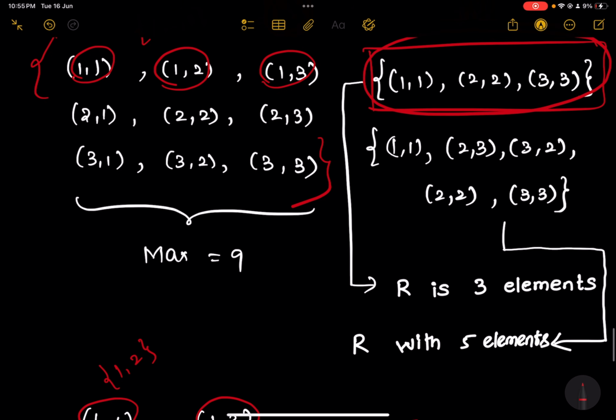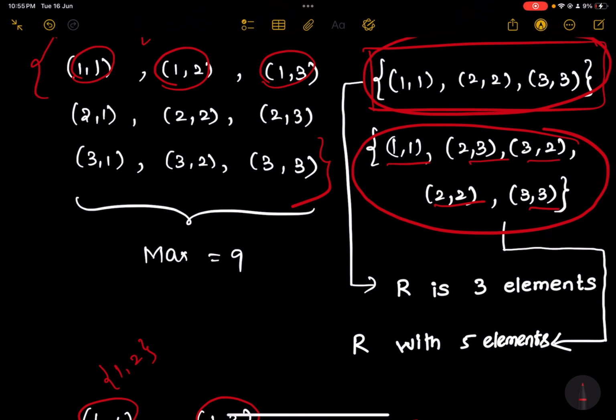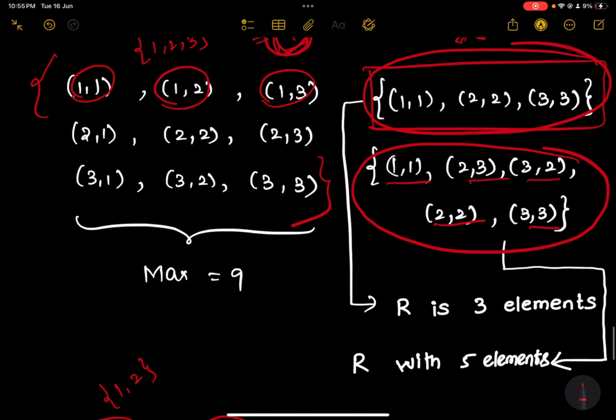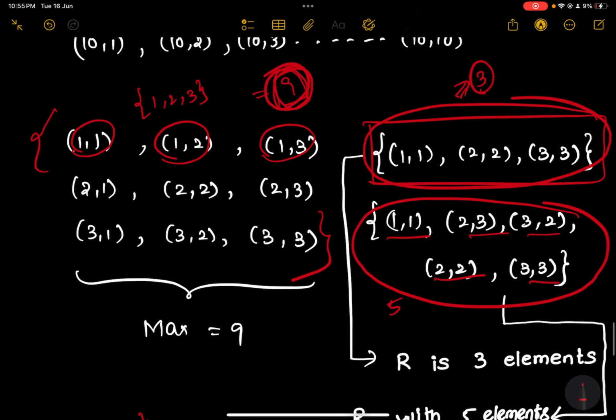And the relation formed by using these 5 elements, so this is also an equivalence relation. You can check it. It is reflexive, symmetric, and transitive. So your set has 3 elements and you are able to form equivalence relations which contain 3 elements, 5 elements, 9 elements, or maybe some other value also.